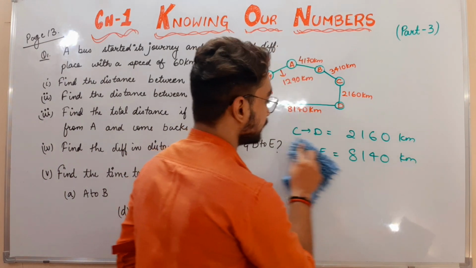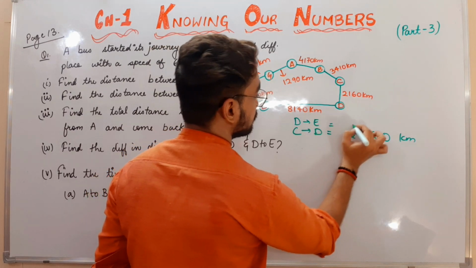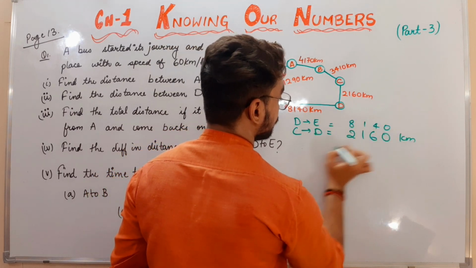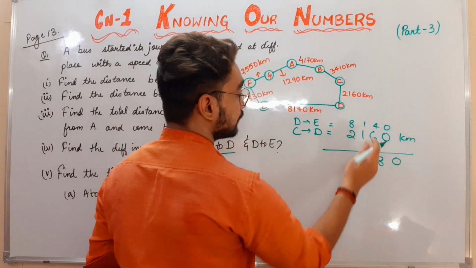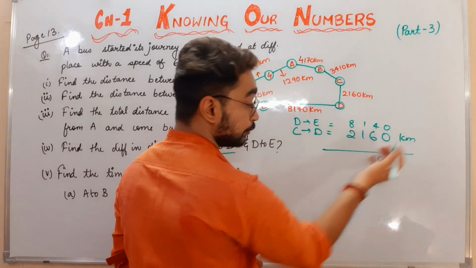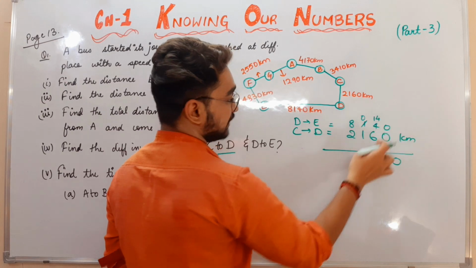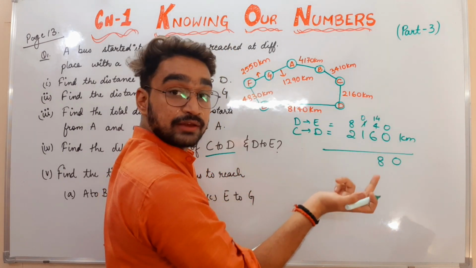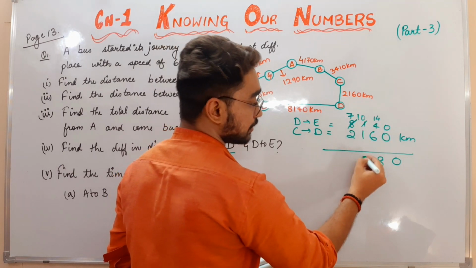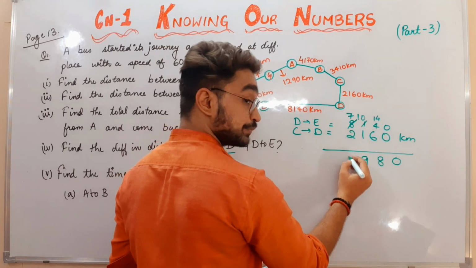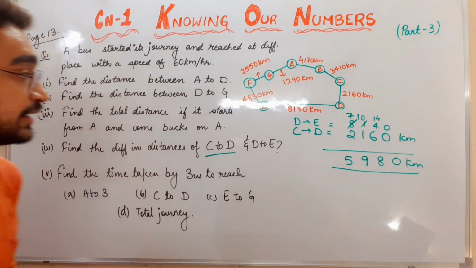So how can I subtract? We'll write D to E at top because it is bigger. 8140 minus it. 0, 14 minus 6, 8, 10 minus 1. Okay, if you don't know like that, I will do an easier way. It will be 0, 14 minus 6, 8, then from 0, 1 cannot go, then it will become 7 and it will become 10. So 10 minus 1, 9, and 7 minus 2, 5. So this is the difference between C to D and D to E.